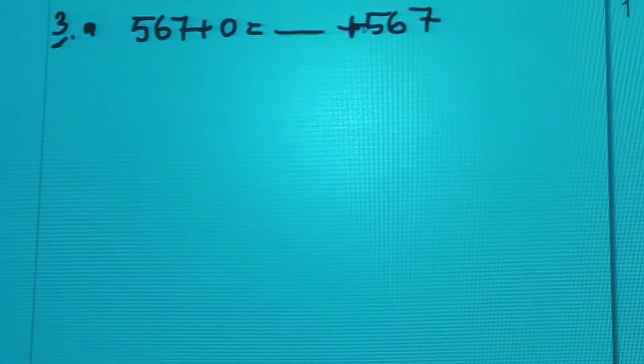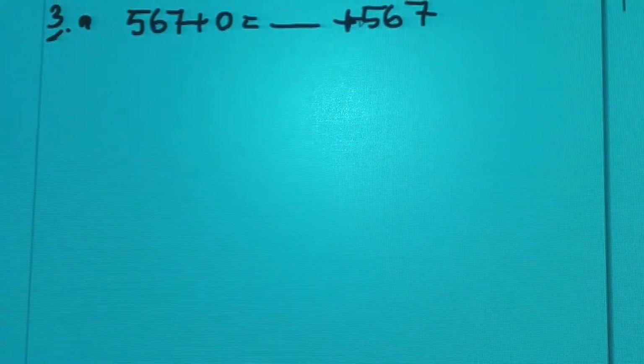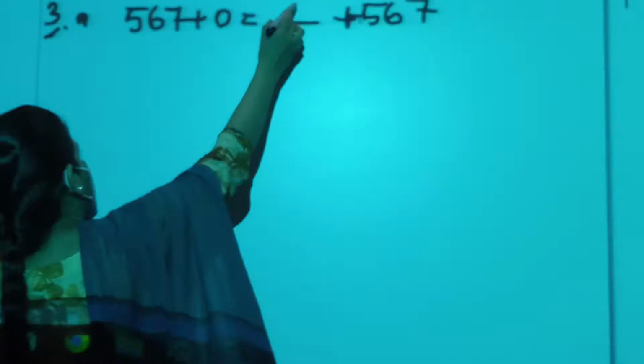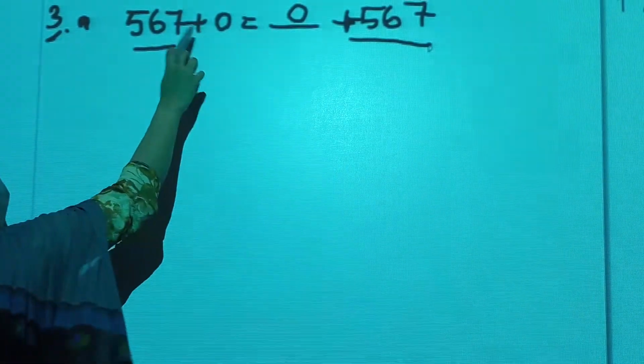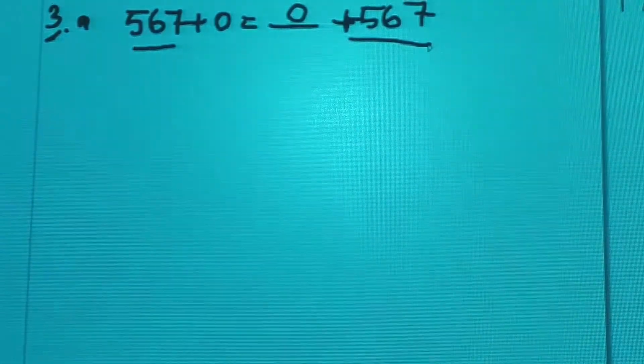Alright students, now which property? This is zero property, the additive identity of addition. When we add 0 to any number, the answer will be the number itself. So here 567 and 0 will be added, the answer will be 567 itself. And then here also the same.